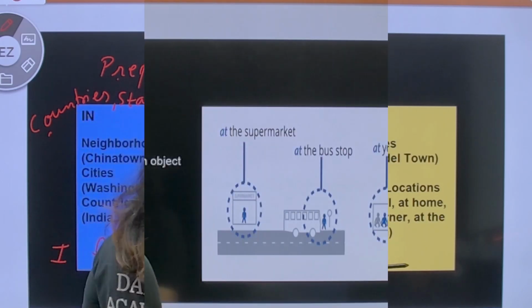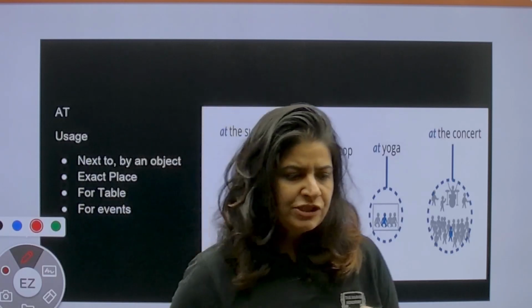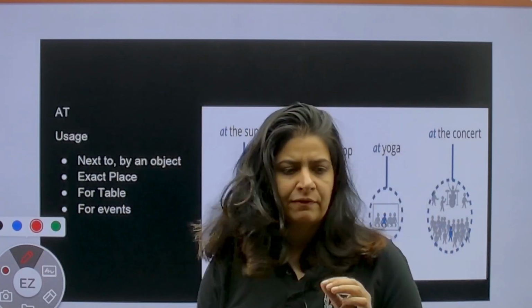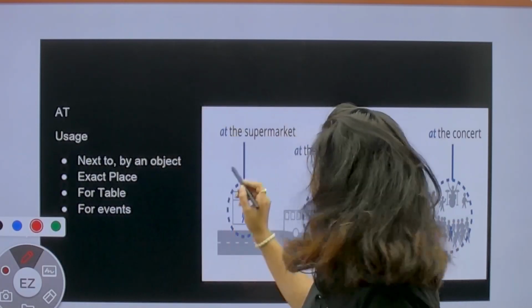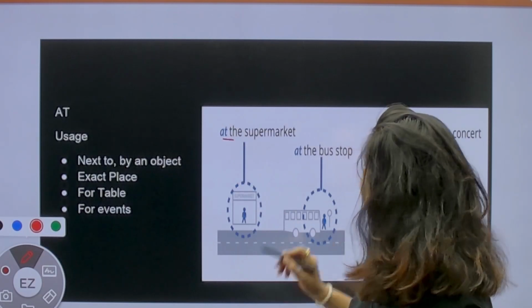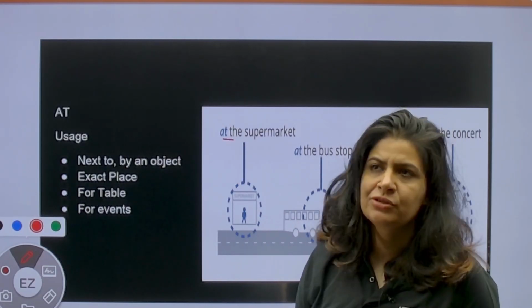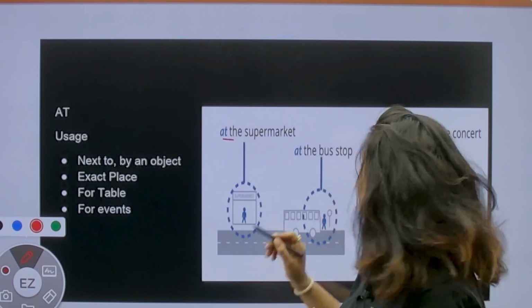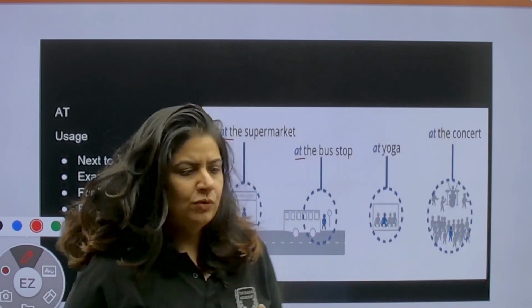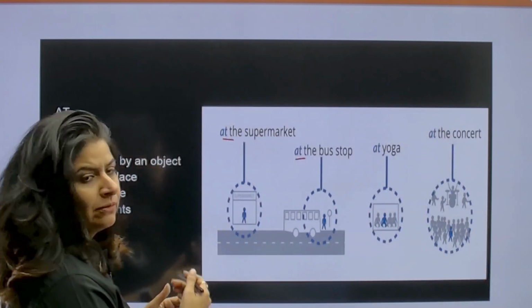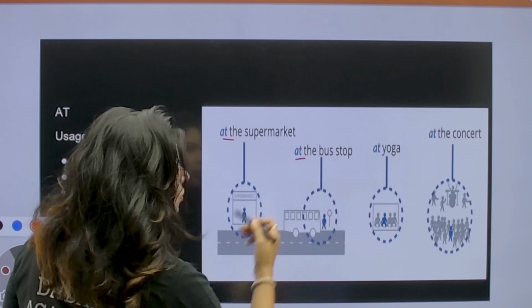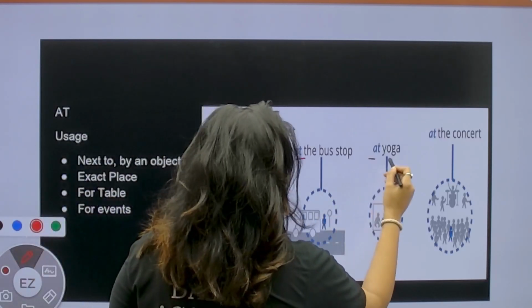Alright, moving on. As you can see in this picture, it is very clear when you are at the school or at the supermarket. Similarly, at the bus stop. Where are you waiting? I am waiting at the bus stop. Just have a look at these pictures. It will make your concept clear. At the yoga center.